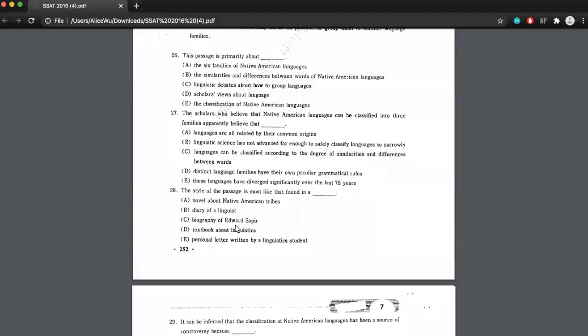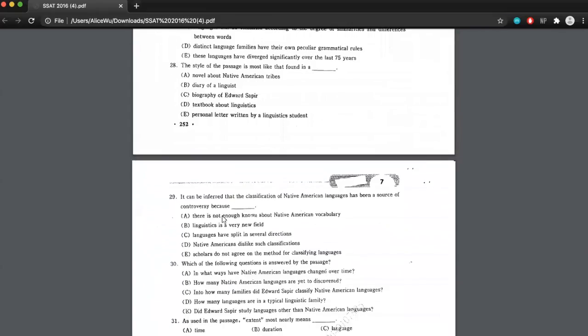So let's look at E, personal letter written by a linguistics student. So that seems a little bit more light to me than this passage is. It's not necessarily academic. Even though it's written by a student, it's a personal letter. So I believe that D is the correct answer.